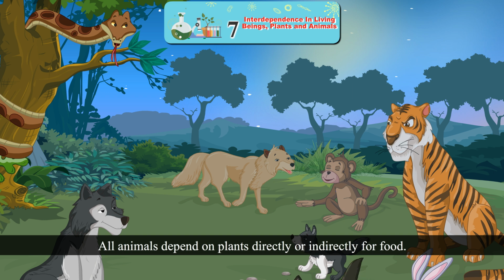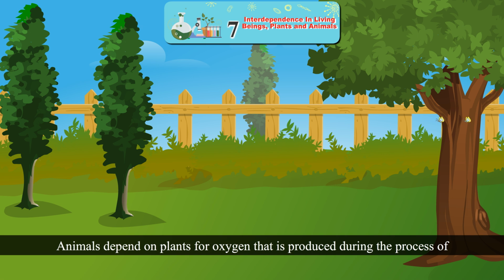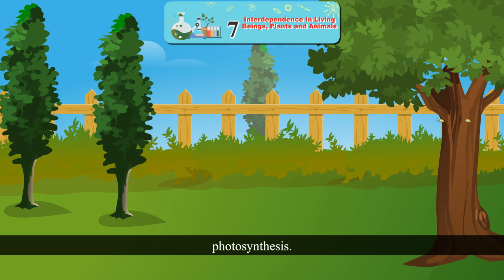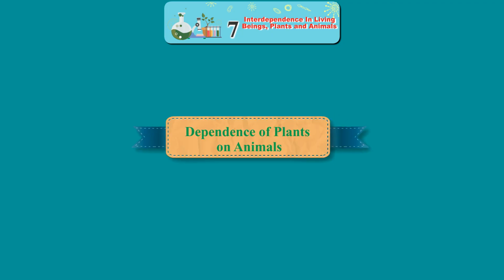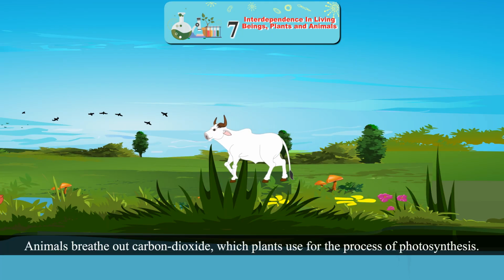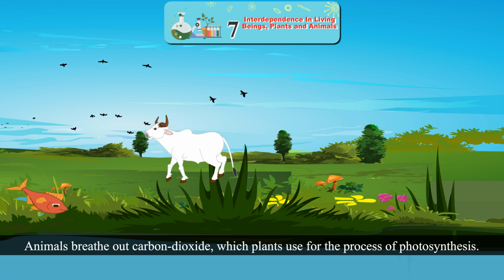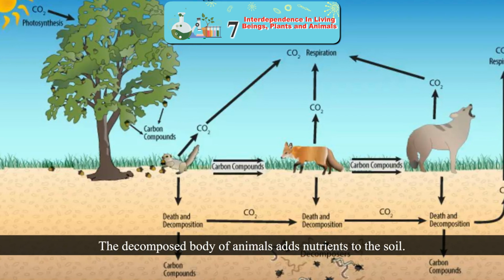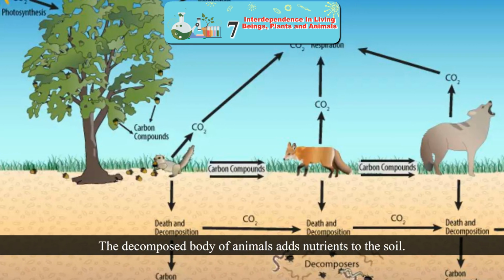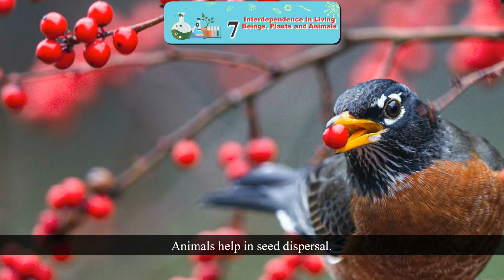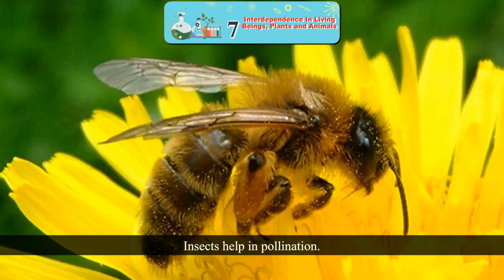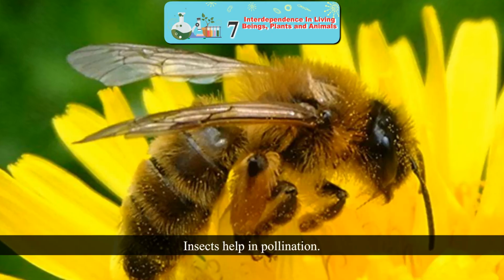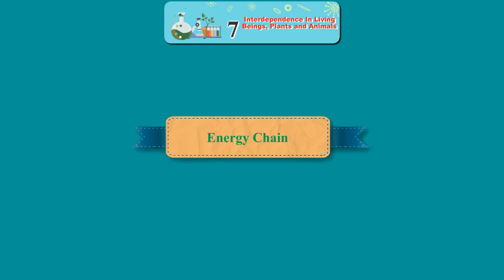Dependence of animals on plants. All animals depend on plants directly or indirectly for food. Animals depend on plants for oxygen that is produced during the process of photosynthesis. Dependence of plants on animals. Animals breathe out carbon dioxide, which plants use for the process of photosynthesis. The decomposed body of animals adds nutrients to the soil. Animals help in seed dispersal. Insects help in pollination.